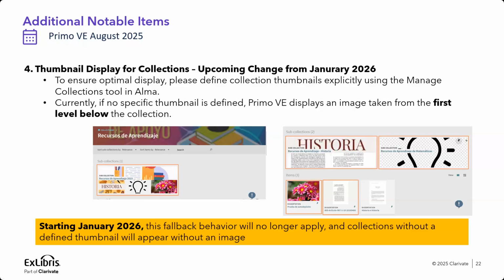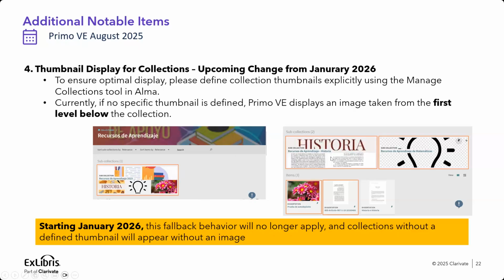In those cases, what we used to do is go and explore the level below the collection and pick up 4 images from the first 4 items that we get. In this example, for instance, no one defined thumbnails in the managed collection in Alma for this collection. So the system automatically takes those 4 images and displays them for that collection.